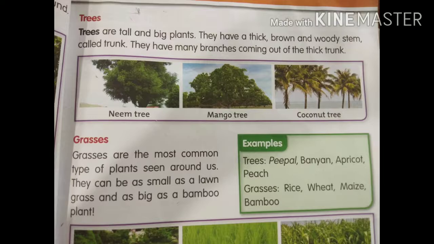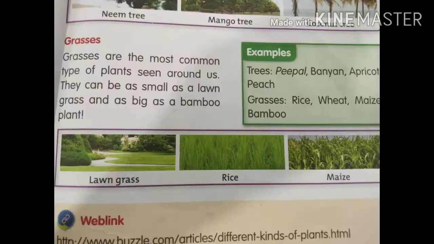Okay children, below you have some examples. See here, lawn grass, rice, maize. Examples of trees: apple, banana, apricot, peach. Grass: rice, wheat, maize and bamboo.